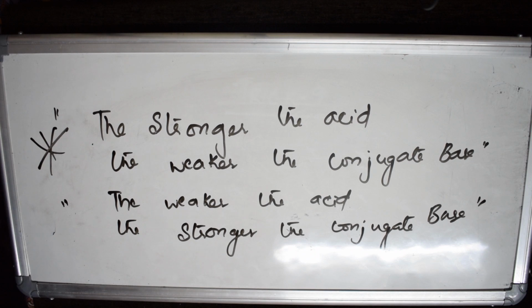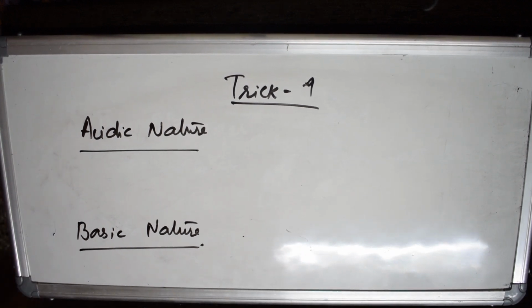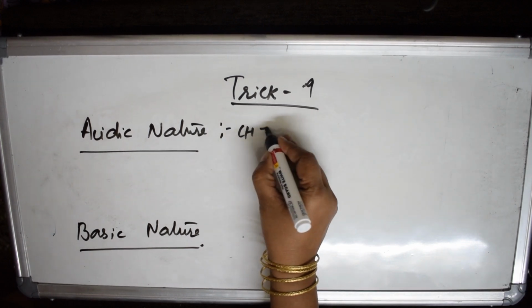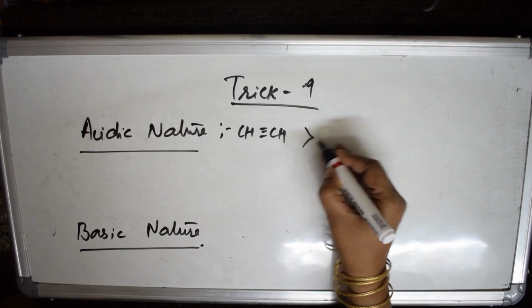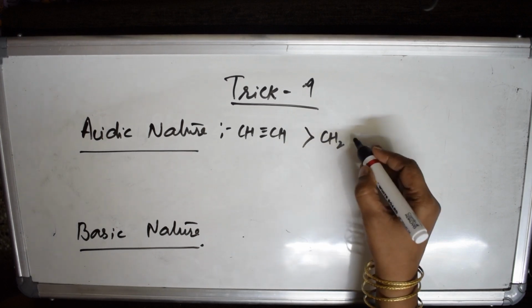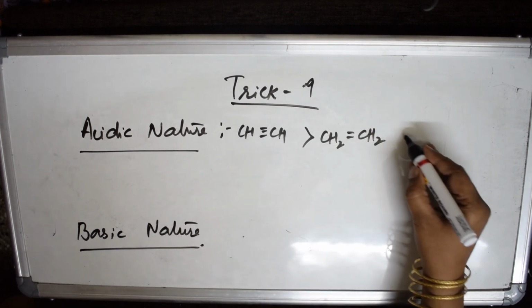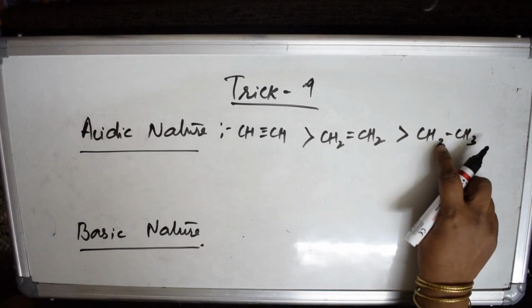Let me come back and meet you with the next trick. We'll summarize the acidic and the basic character by learning the order in trick 9. So this is the order. Always remember, alkynes are more acidic than alkenes, which are more acidic than alkanes.